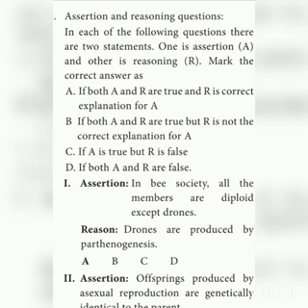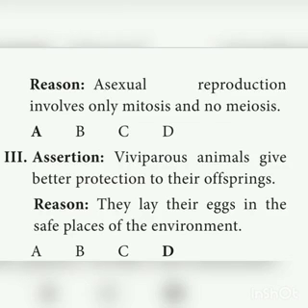And fifth question is the assertion and reasoning question. In that, the first one, assertion: in bee society all the members are diploid except drones. The reason: drones are produced by parthenogenesis. Both the assertion and reason are correct, and R is the correct explanation for A. And second one, assertion: offsprings produced by asexual reproduction are genetically identical to the parent. The reason: asexual reproduction involves only mitosis and no meiosis. Yes, both the assertion and reason are right, and R is the correct explanation for A.